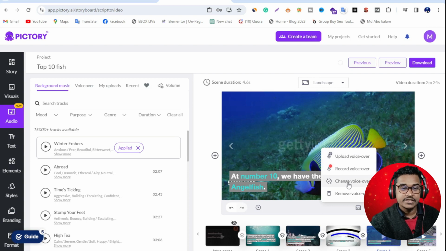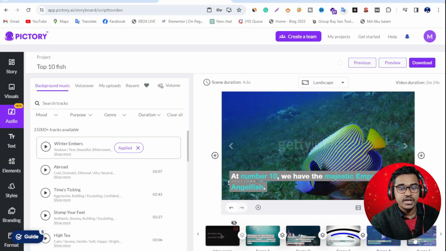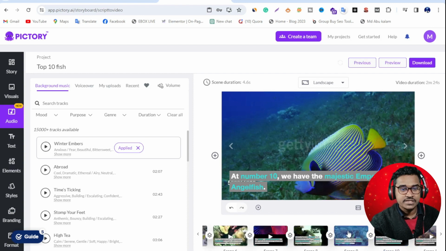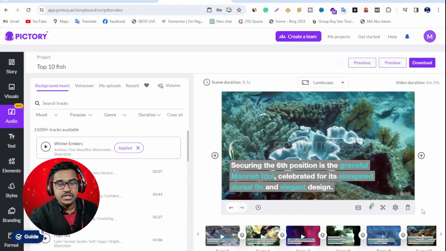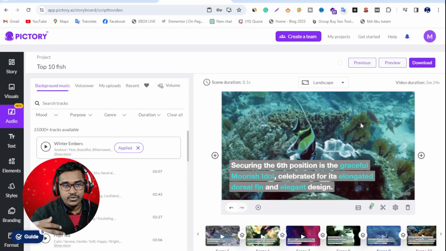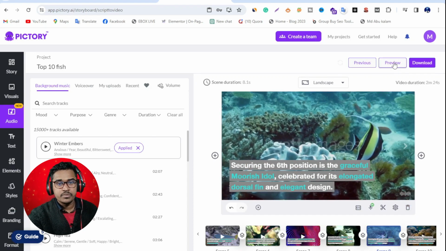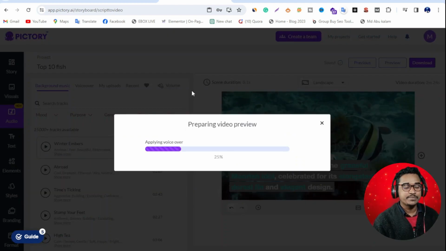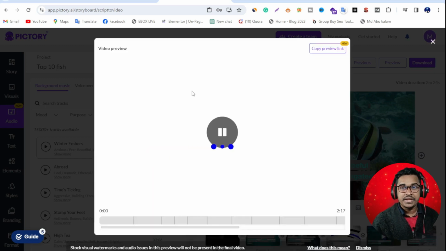Upload voice over and change voice over, remove voice over, lots of option here. So if I don't like any script, example of if I want to change this photo, just click this icon and add this others photo. So I'm not interested here. So I want to preview this video, just click preview. I'm really impressed for this AI tool because this is a really attractive me and save my many time because if I want to create this video manually, I need 1 day because voice over and voice editing, video collection, video editing, and lots of time I need. But if I use this AI tool, I need only 5 or 10 minutes.